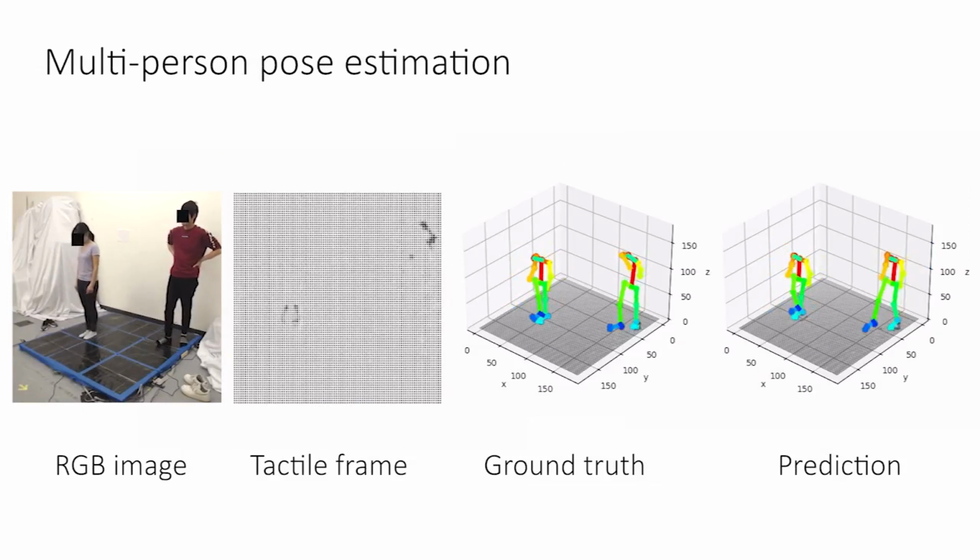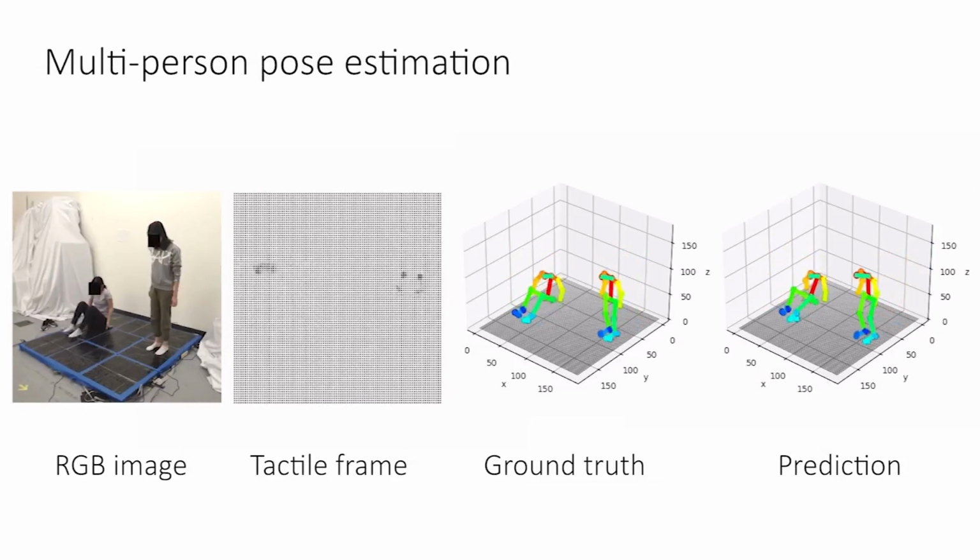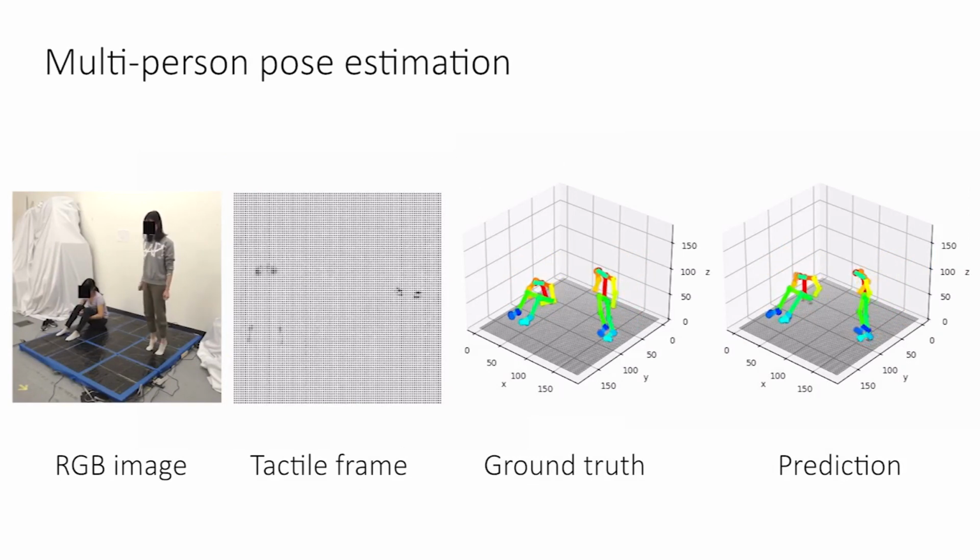Using only the tactile information, our model localizes each individual and predicts his or her 3D pose with the localization error less than 15 cm.